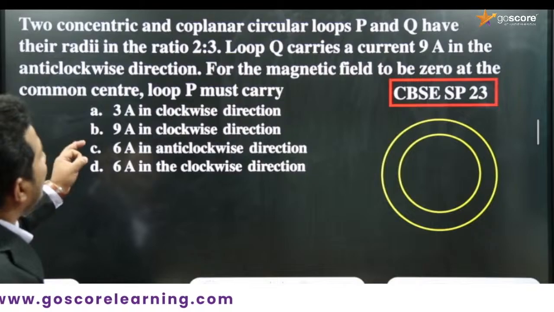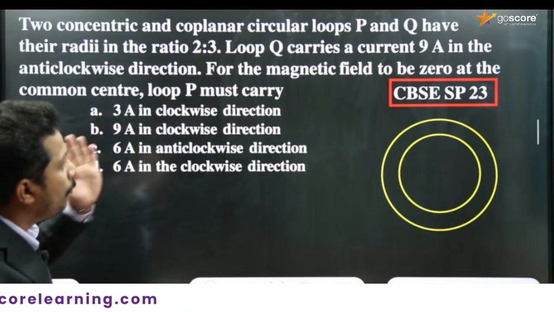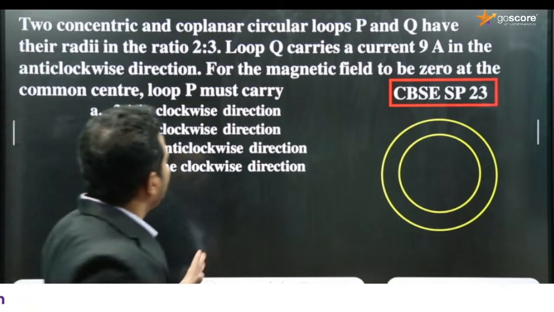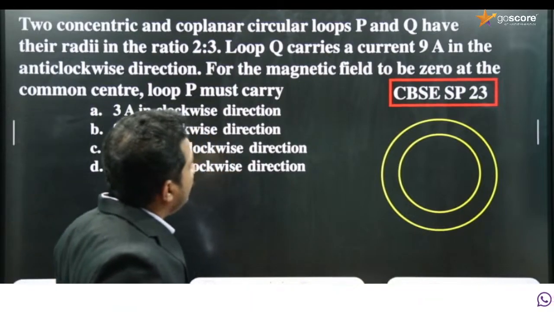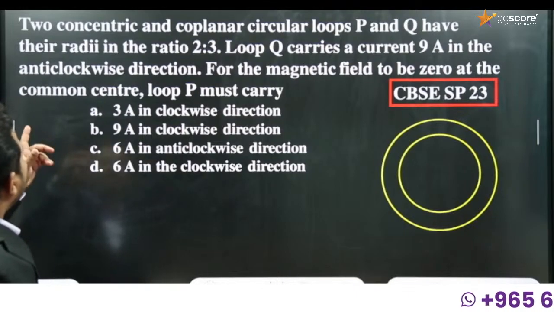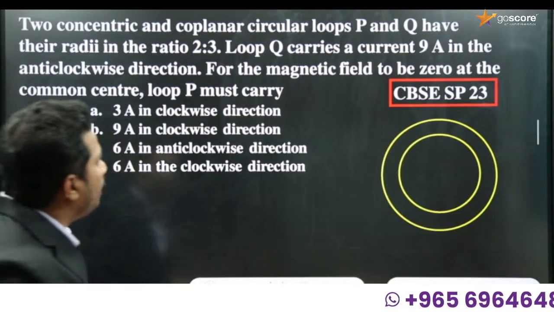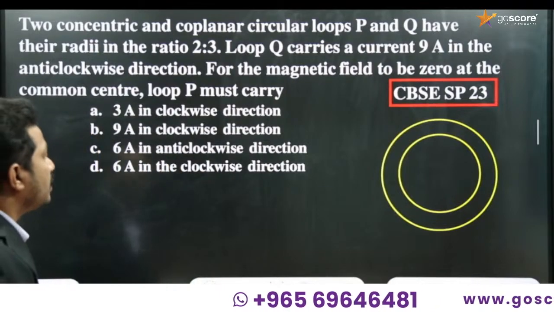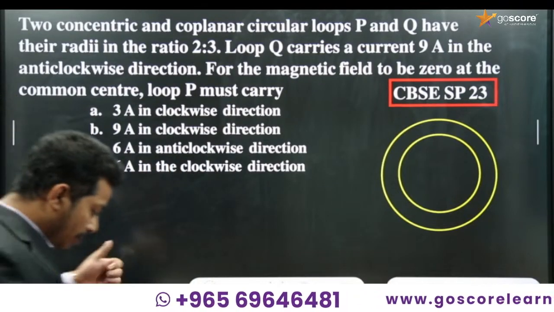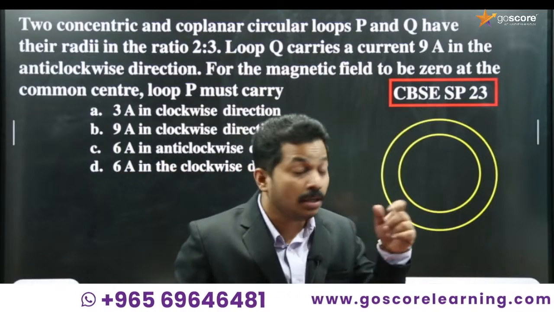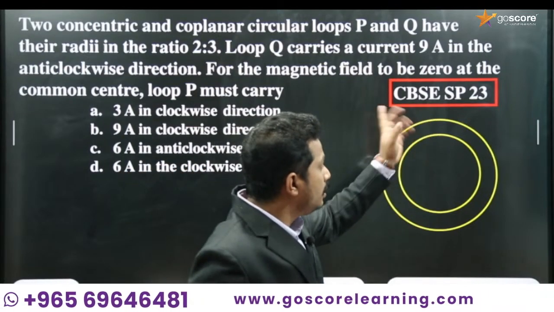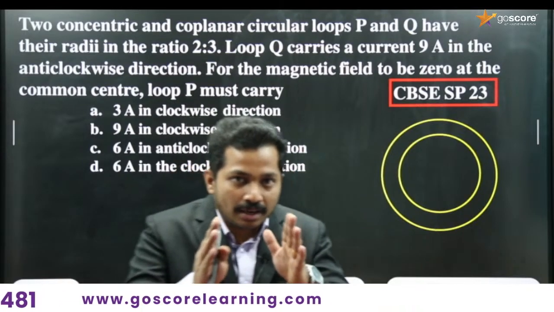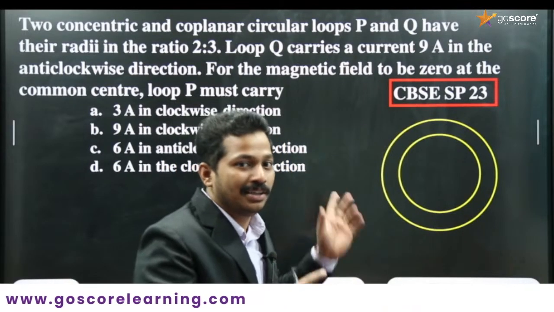Two concentric and coplanar circular loops P and Q have radii in the ratio 2:3. Loop Q carries a current of 9 ampere in the anti-clockwise direction. For the magnetic field to be 0 at the common center, loop P must carry... Four options are given. Did you understand the question? Remember, it is an important question given in the CBSE 2023 sample paper. If there is any confusion, please pause the video and read the question again.